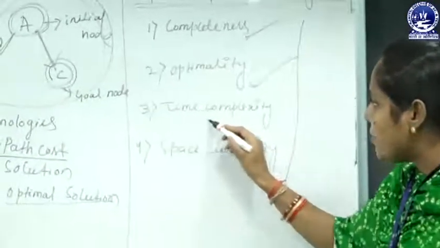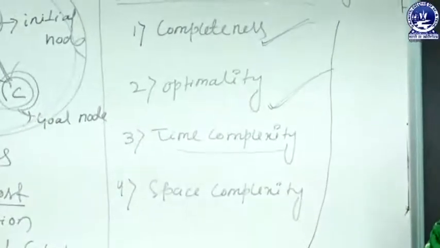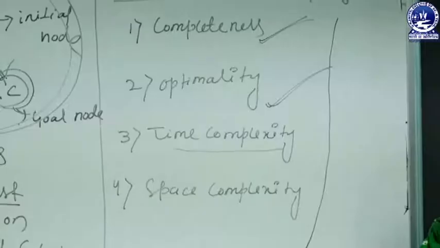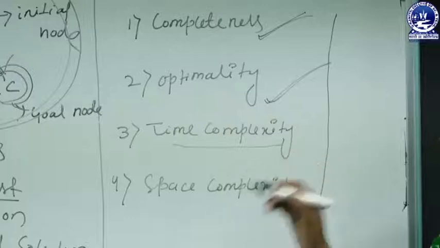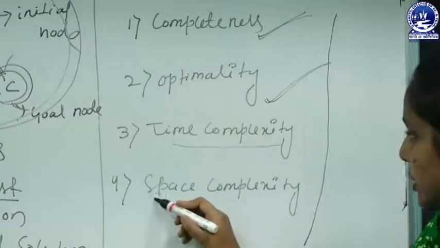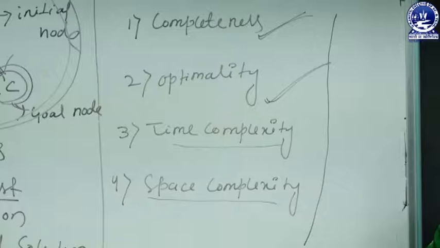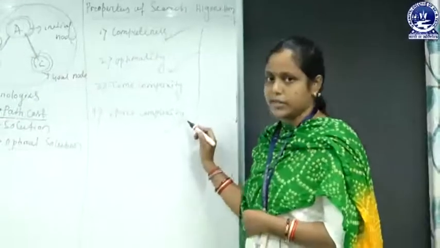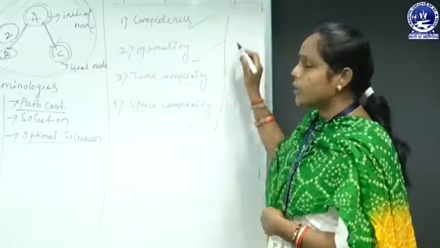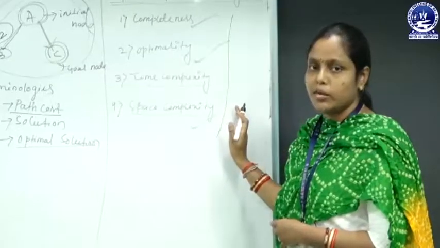Then next is time complexity. Time complexity means the time required to solve our searching problem, that is called the time complexity for that searching problem. Then next is space complexity. Space complexity is nothing but the space required for our searching algorithm, that is called the space complexity. Now these are the different properties of our searching algorithm.